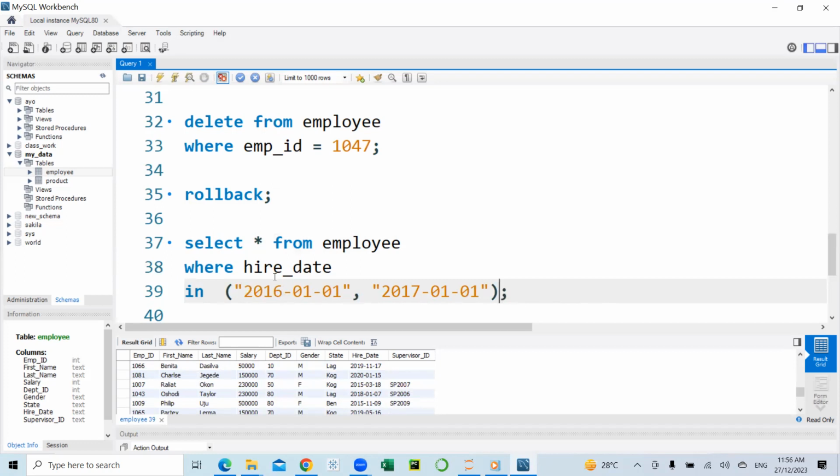Yes, so it will work like this, although I don't think we have this particular date on our records, but you can list the dates for which you want to view the records in brackets using the in operator. So the in operator allows you to specify multiple values in a where clause. So that is how the in operator would work in this case.